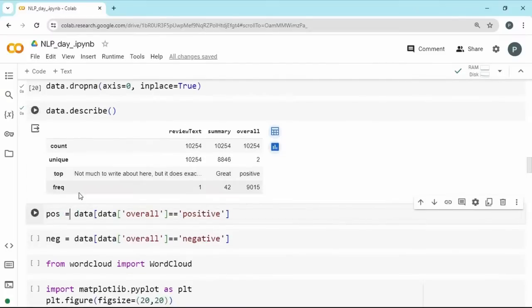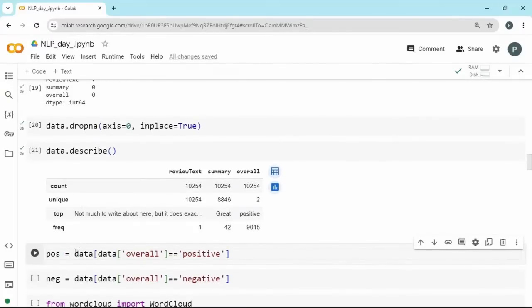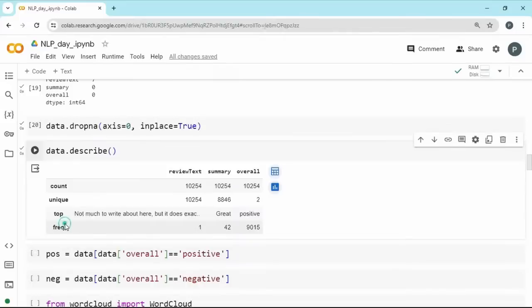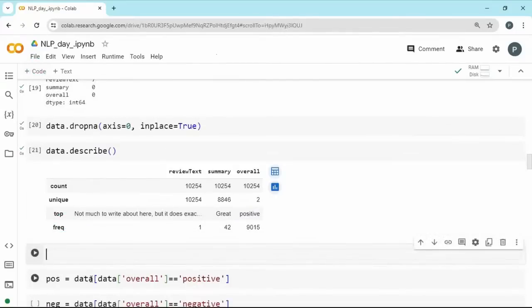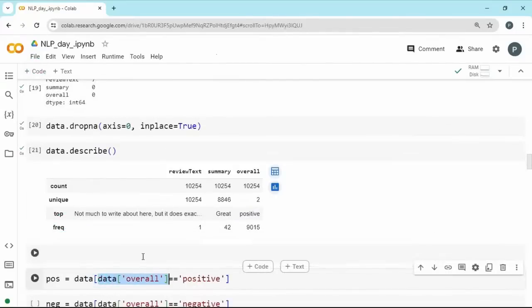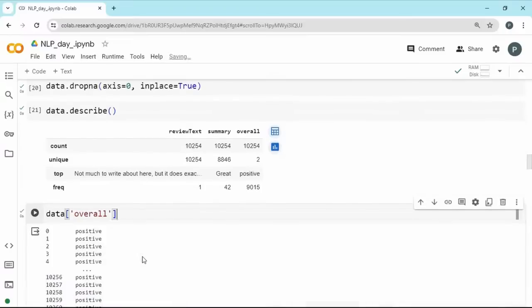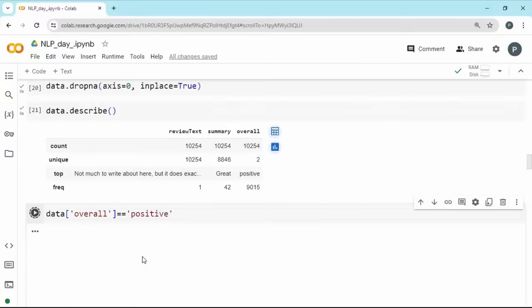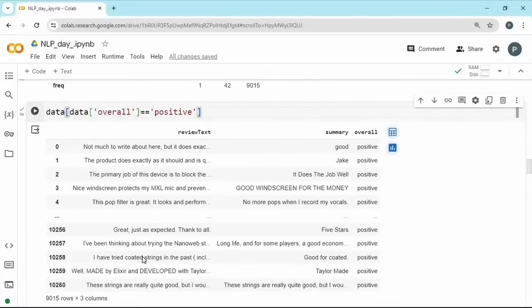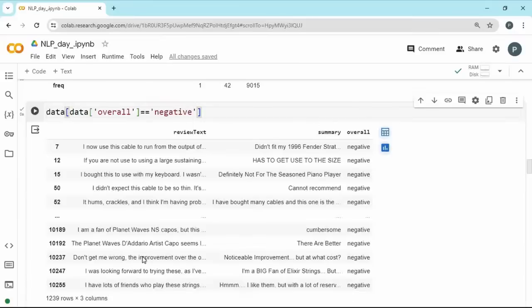So now we are in data exploration, and we are going to select some of the reviews which are positive. If you select this single column, you will get the overall, we have negatives and positives. If you go with positive, it is going to give you true wherever it is positive, and if you pass the entire data here, it is going to give you all the reviews which are positive. Similarly, if you change it to negative, you get the negative reviews as well.